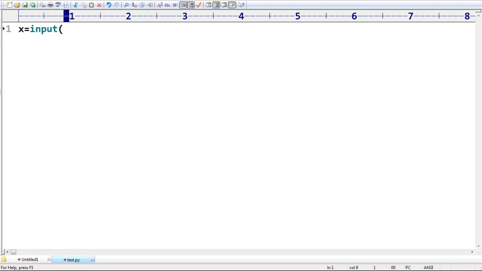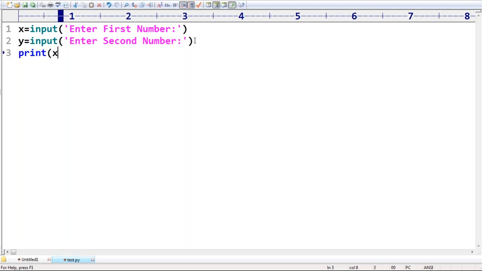X is equal to input of "enter first number". Now we are prompting the end user to enter the first number. Y is equal to input of "enter second number". So the first entered number will be stored inside X, and the second entered number will be stored inside Y. Now I'm taking print of X value, print of Y value. Just read these two and print them.